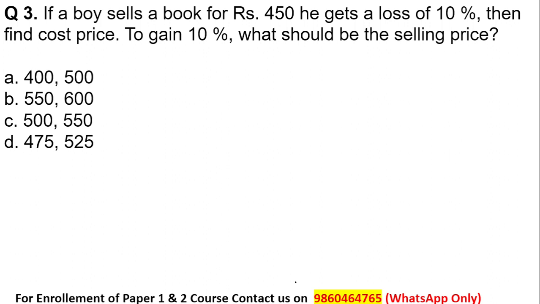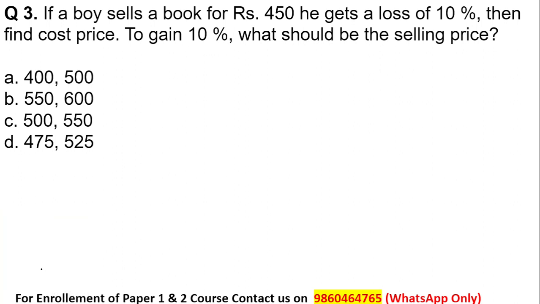So let us begin with question number 3, which was given to you as homework. If a boy sells a book for rupees 450, he gets a loss of 10%. The selling price is mentioned. If he is selling it for 450 rupees, it means he is incurring a loss of 10%. Then we have to find the cost price first. At the same time, to gain 10%, what should be the selling price?